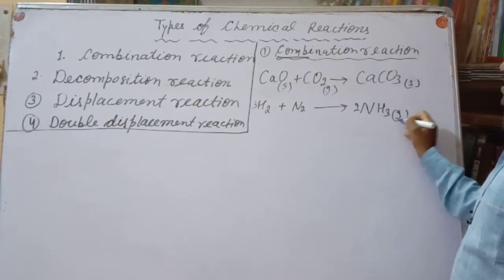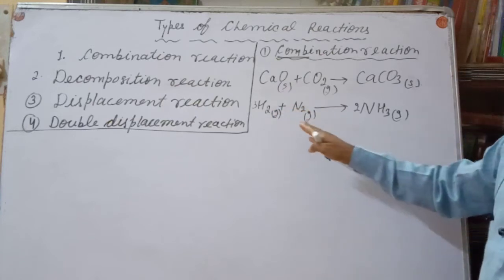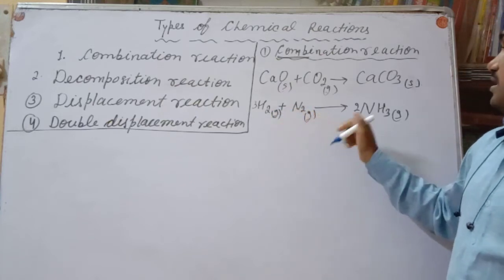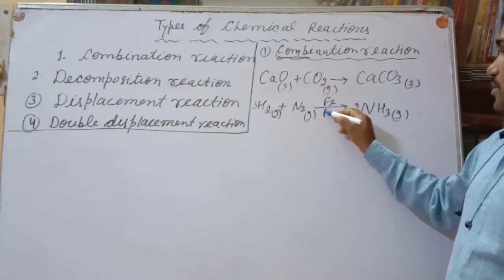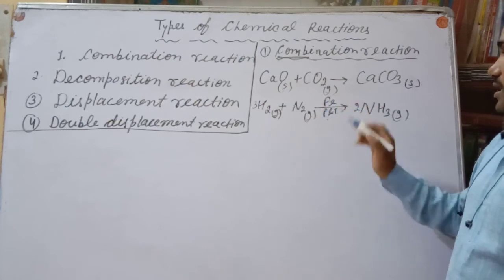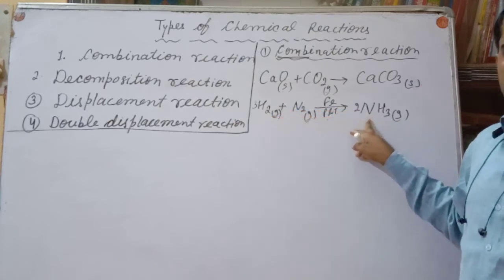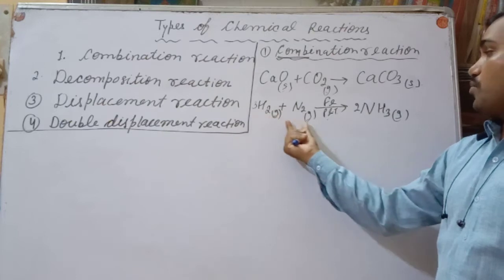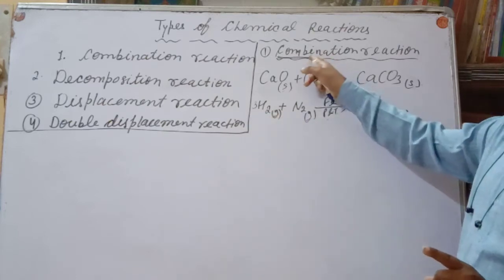This is a gas, and it is also a gas. This reaction occurs in the presence of Fe, and pressure and temperature are needed for it. You can see two components react together to give a single product, so it comes under the combination reaction.